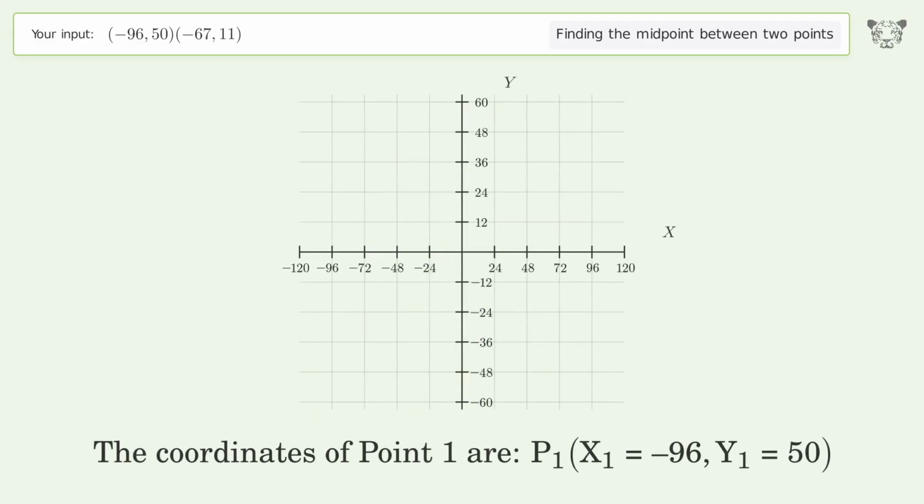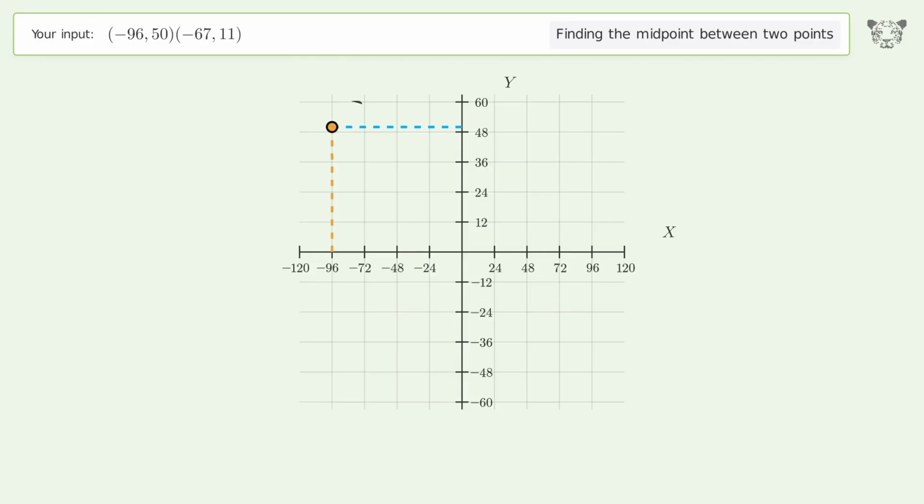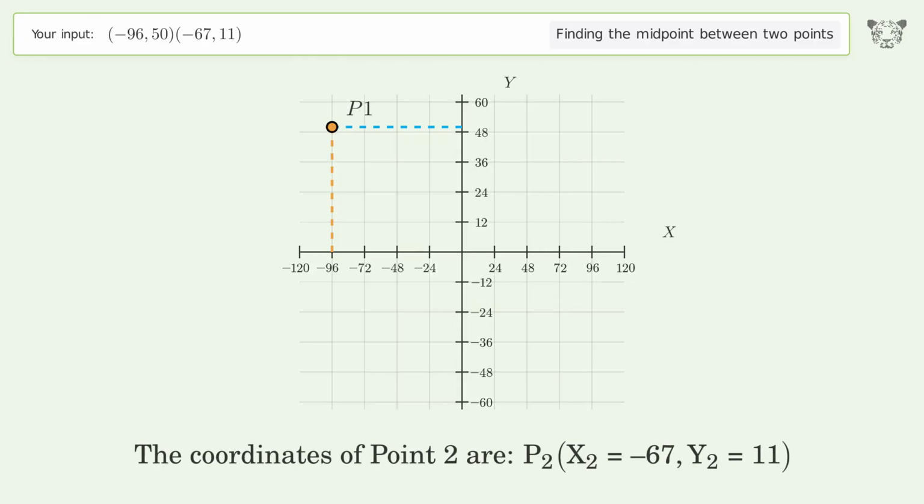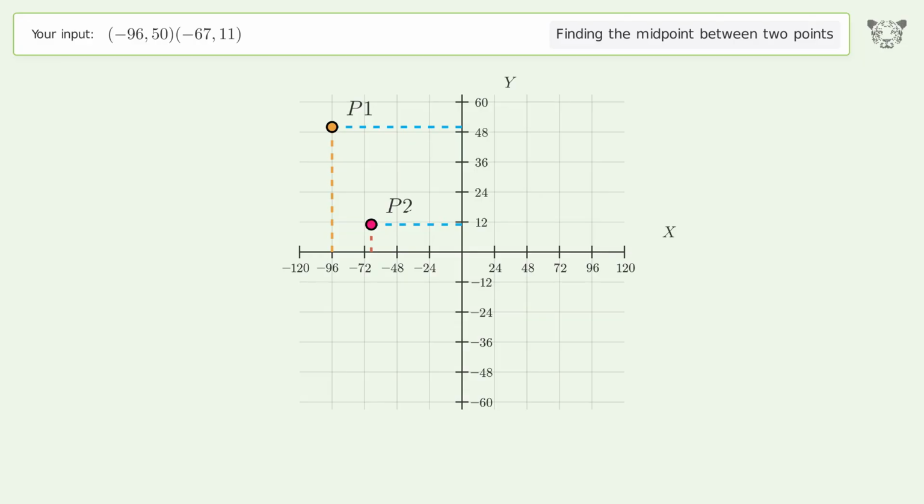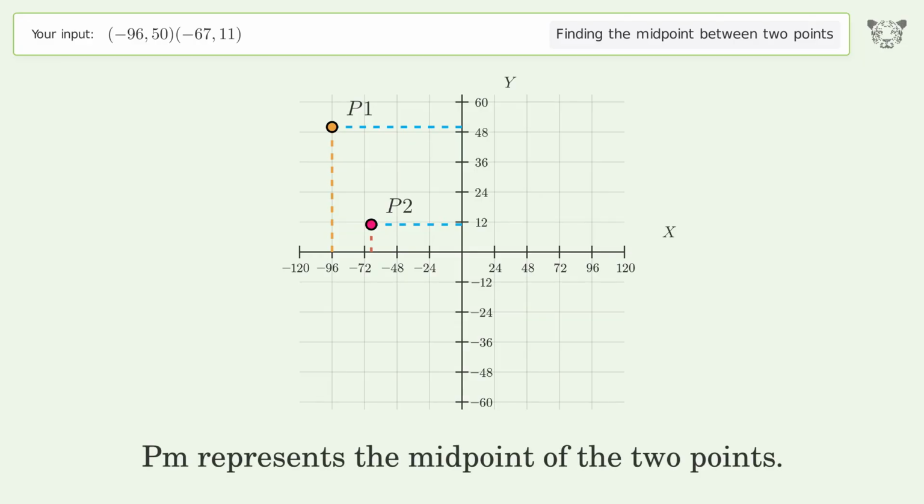The coordinates of point 1 are, x1 equals negative 96, y1 equals 50. The coordinates of point 2 are, x2 equals negative 67, y2 equals 11. PM represents the midpoint of the 2 points.